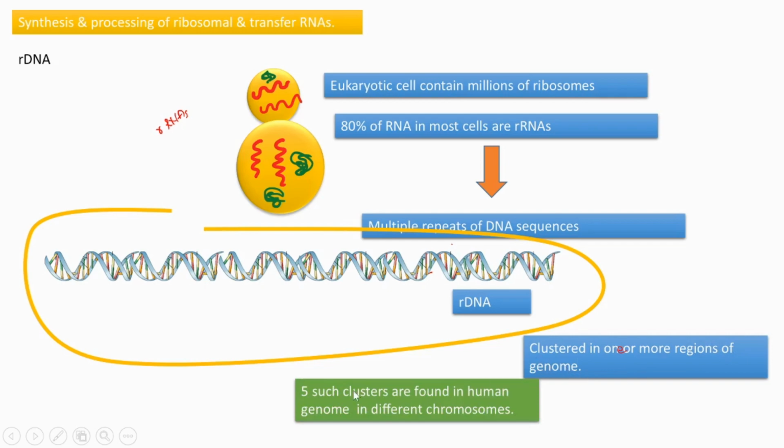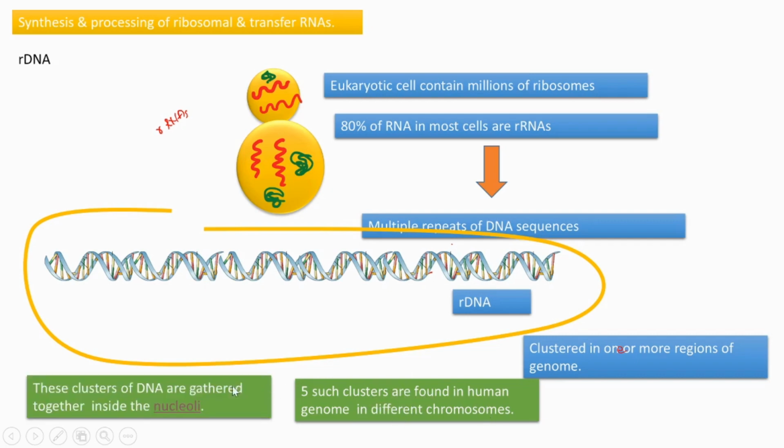That means it is found in clusters in different chromosomes. In humans, 5 such clusters are present, and those clusters are located in different chromosomes. And these clusters of DNA are gathered together, and they are found usually inside the nucleoli.